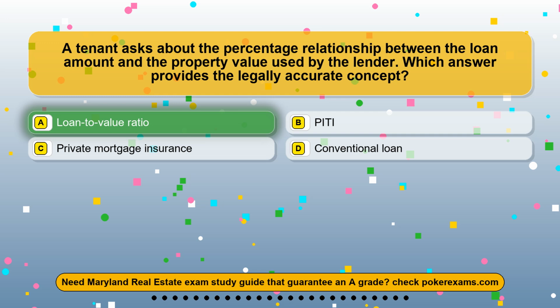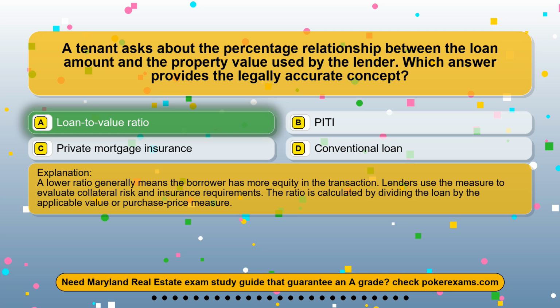The correct answer is option A, loan-to-value ratio. A lower ratio generally means the borrower has more equity in the transaction. Lenders use the measure to evaluate collateral risk and insurance requirements. The ratio is calculated by dividing the loan by the applicable value or purchase-price measure.